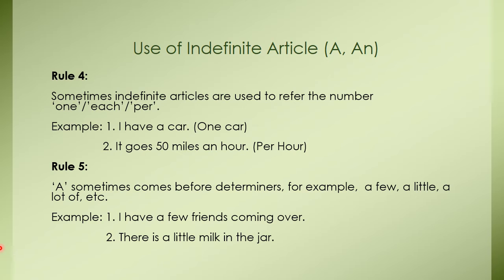Okay. Rule number 5. A sometimes comes before determiners. For example, a few, a little, a lot of, etc. Look at the examples. I have a few friends coming over. And example number 2, there is a little milk in the jar. It's very easy, right? You all know that. Okay, let's move on to our next rule.